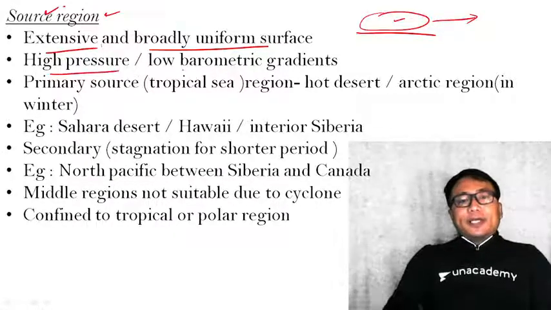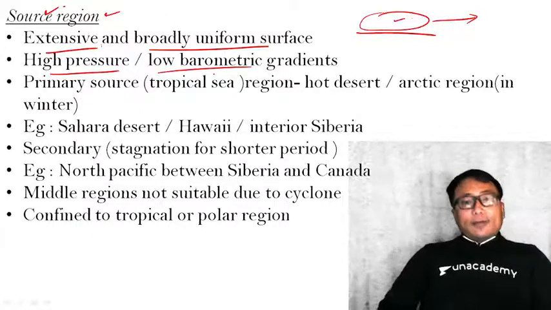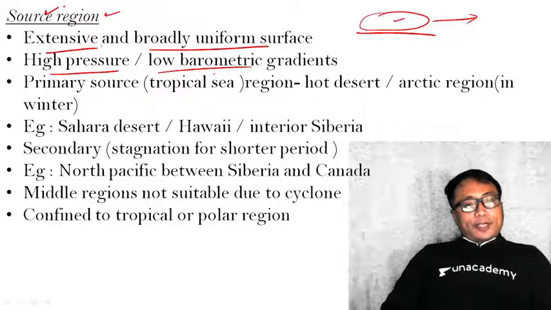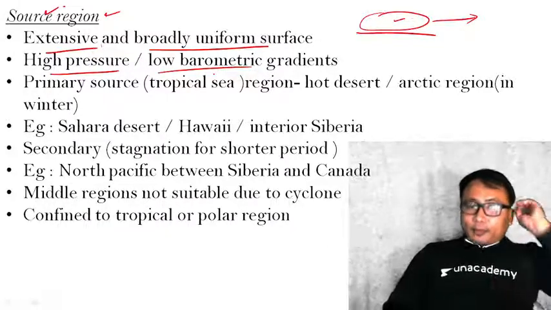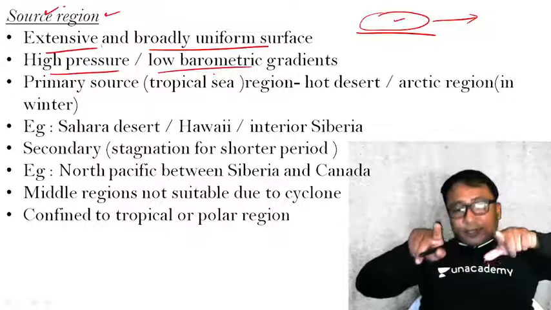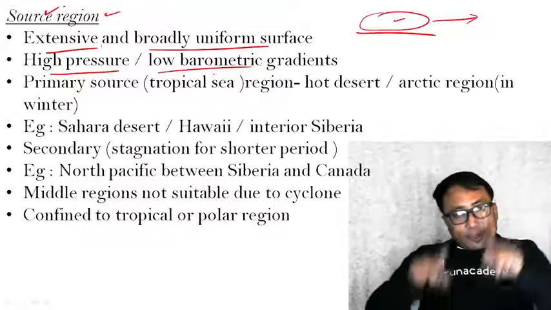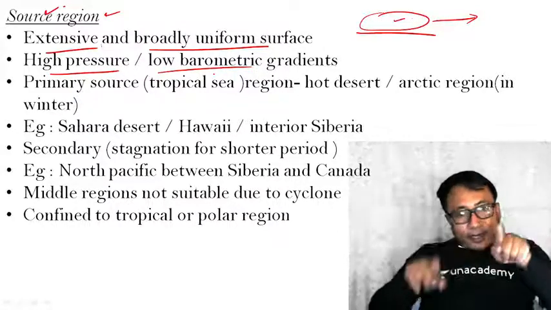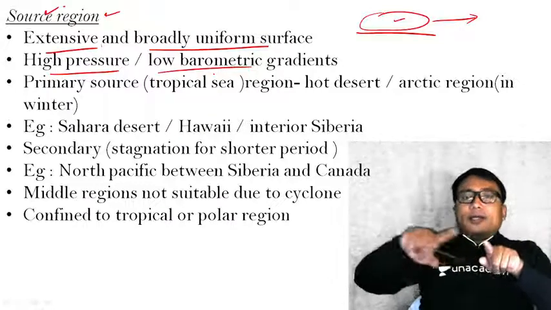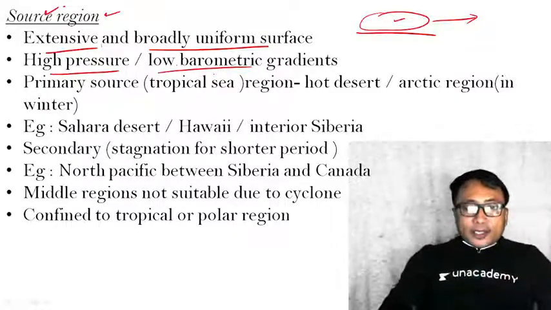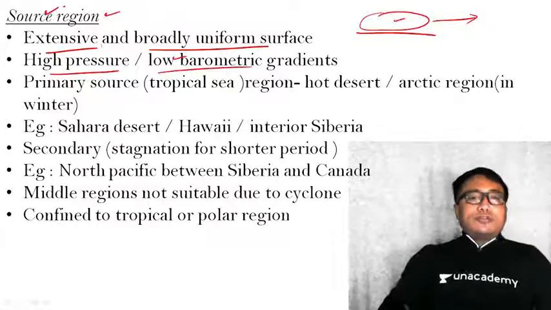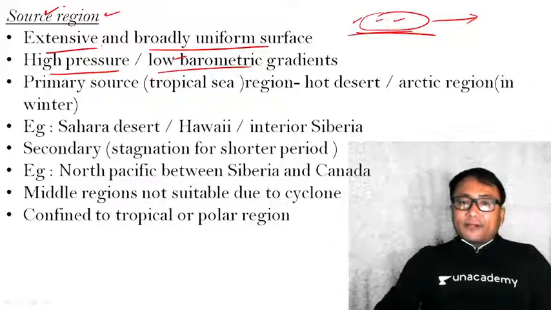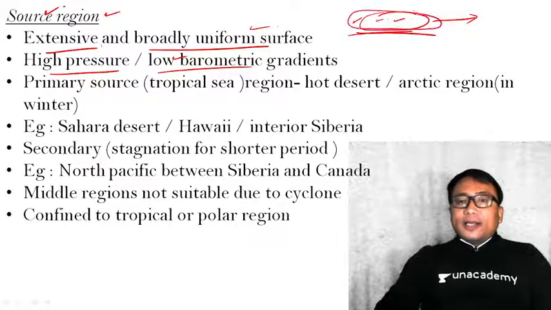Especially a high pressure area or low barometric gradient, where barometric is a measure of pressure. Now, pressure gradient and wind velocity are directly proportional. The higher the pressure difference, meaning the higher the barometric gradient, the stronger the wind will be. If it is a low barometric gradient, the wind will be very slow. So in such a region, why? Because a strong wind region is not a conducive area for formation, at least during the formation, because the air needs to remain over the uniform surface in a very stable form.